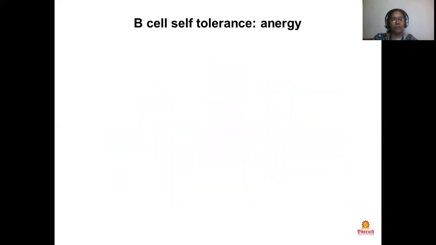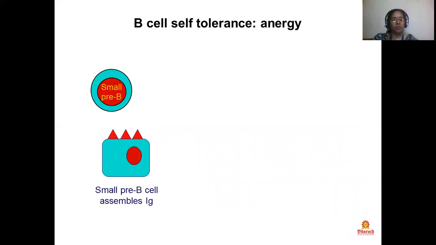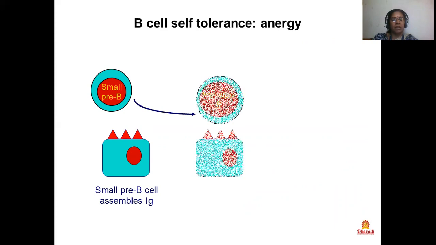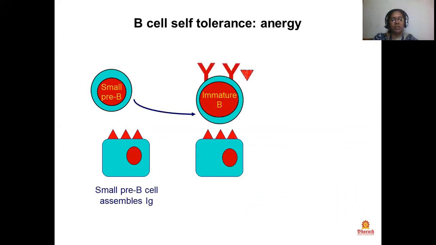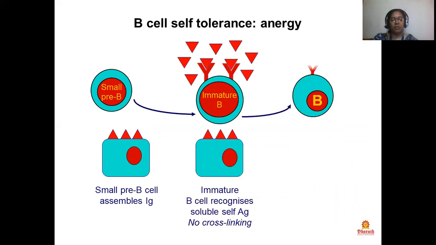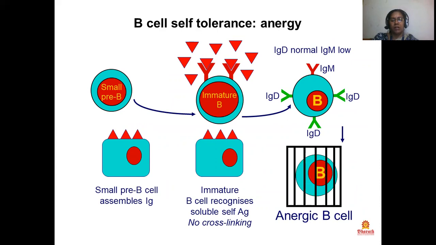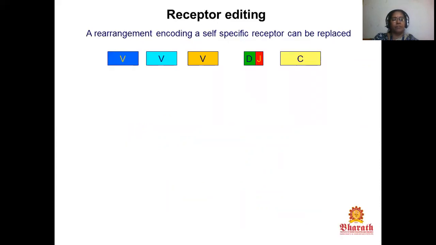B cell self-tolerance, anergy: small pre-B cells assemble Ig, and the immature B cell recognizes soluble self-antigen, with no cross-linking. Then the immature B cell has IgD, normal IgM low. This is an anergic B cell.